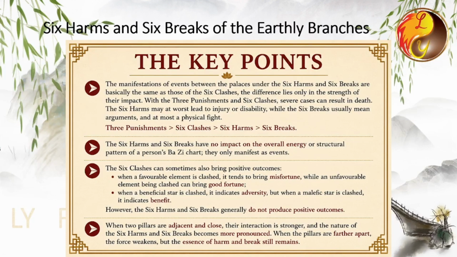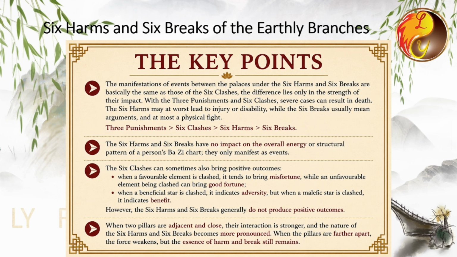The event manifestations between the palaces under 6 harms and 6 breaks are basically the same as those of the 6 clashes. The only difference lies in the strength of their impact, whether it is a year-month break or month-day break. The logic is essentially the same as what we discussed in the previous lesson, just with different levels of force. As I emphasized earlier, the most severe outcomes of the 3 punishments and 6 clashes can result in death.